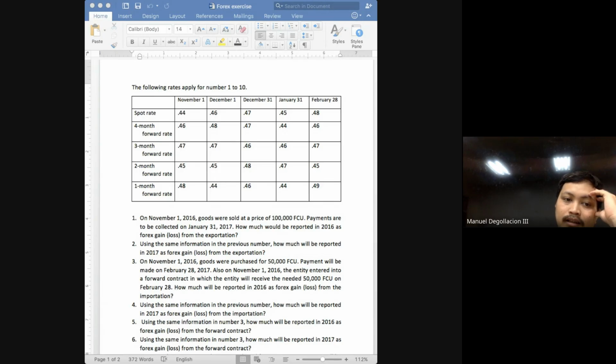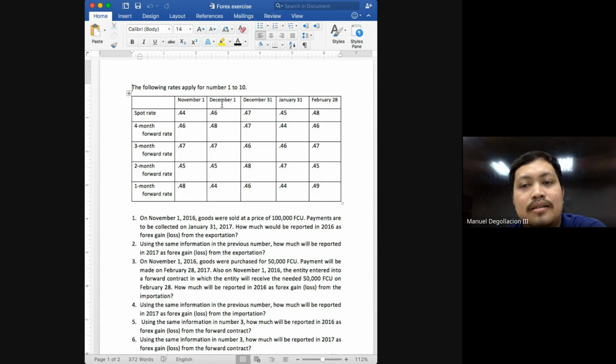Okay? This time, use the November 30 or December 1 columns, class, because we will use December 1 as our November 30. As of November 30, what is the estimated spot rate on March 31, class? 0.48.